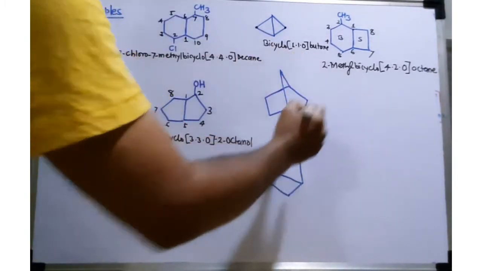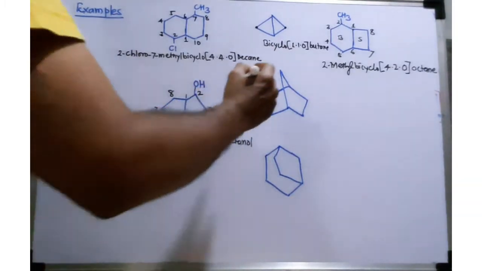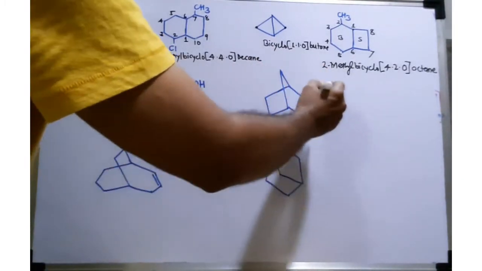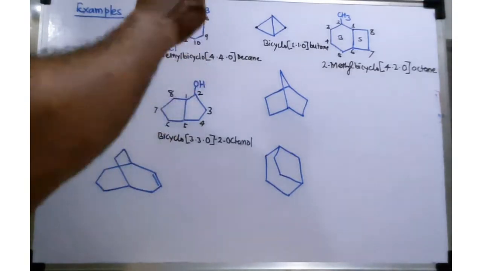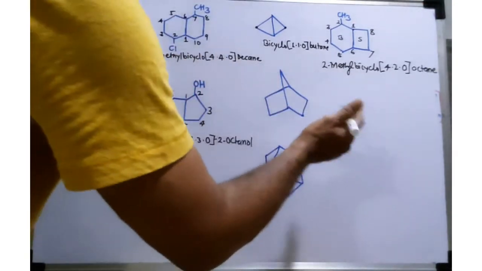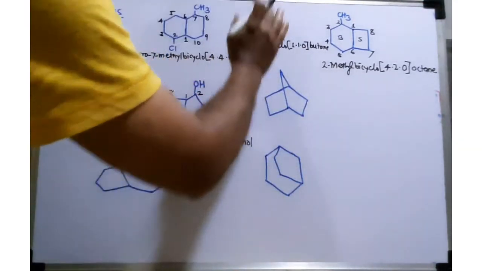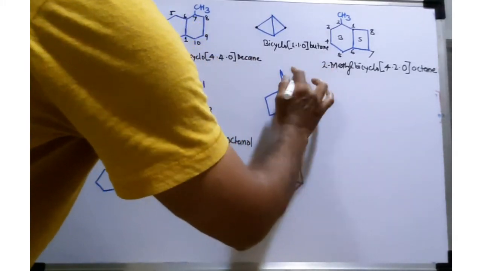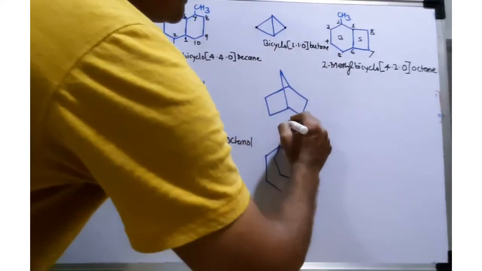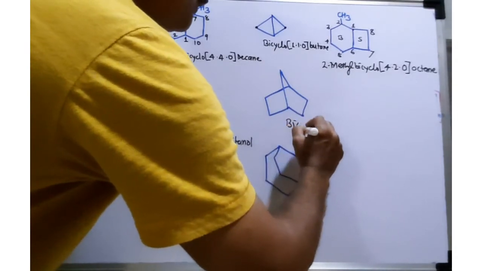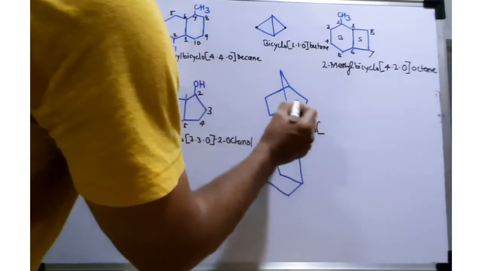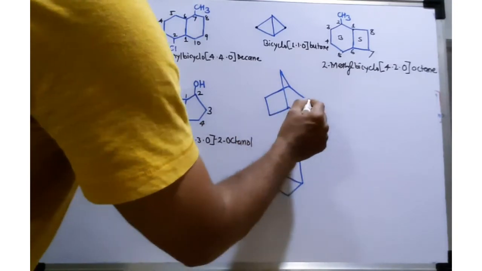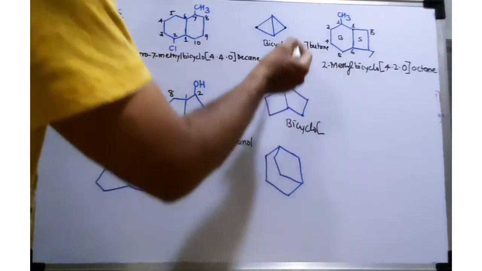Now here there are 3 bridges, and on each bridge at least one carbon is present. So this is somewhat different from fused because this is a bridge ring system. Now numbering is not required, so I'll write just bicyclo in square bracket, 2 carbons and 2 carbons on one bridge and 1 carbon on the other.